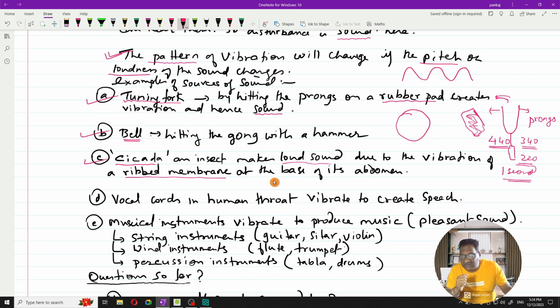Very irritating. So that is another example of vibration creating sound.